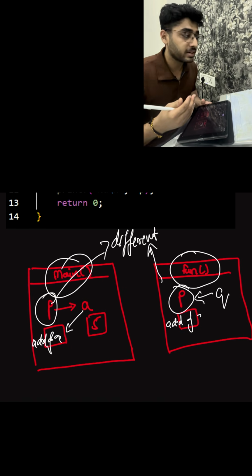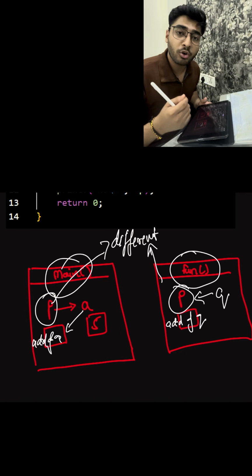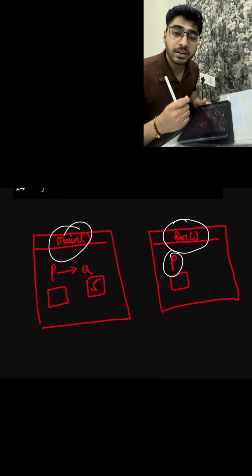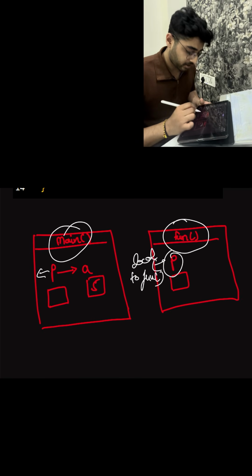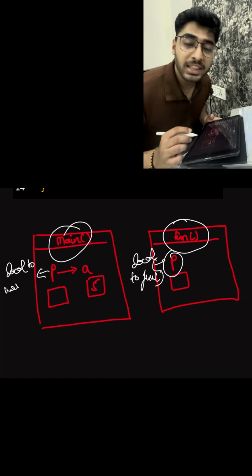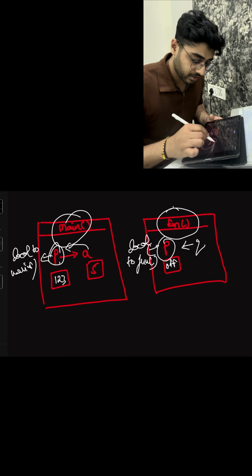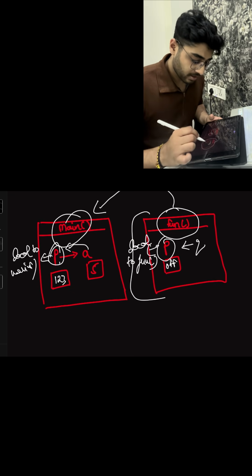Now inside function fun, when we assign address of q to p, it actually gets reflected to the local copy of p, and we are only changing the local copy of p. The original copy of p inside main has no idea about it, and it is still pointing to a, which is the value 5.